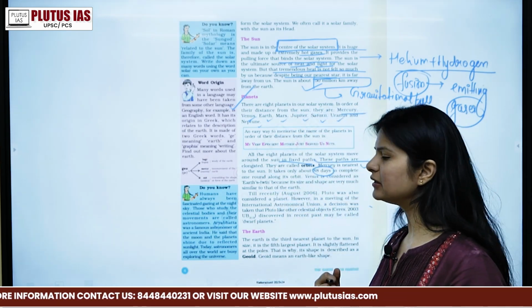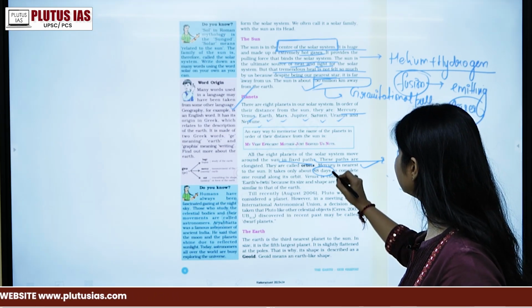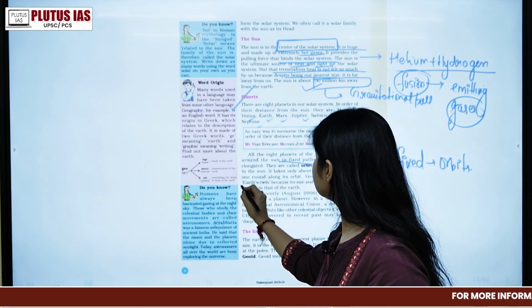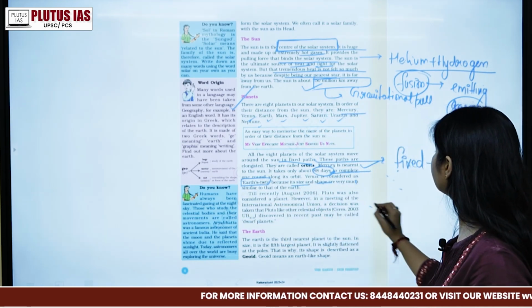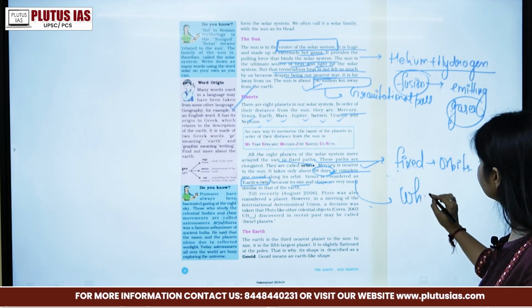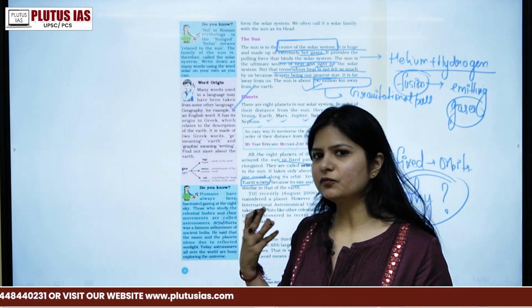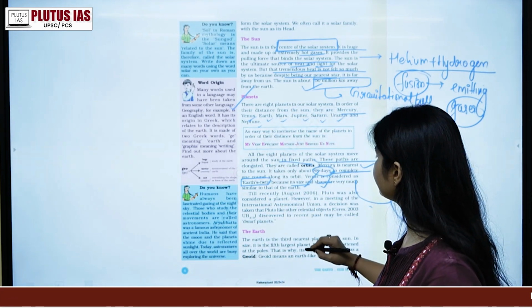And how many days does the Earth take to complete? 365 days, right? And Venus is considered Earth's twin because of its size and shape. Also you have to remember why. If we are comparing the Earth with Venus, we are comparing it because of the size and the shape, right?